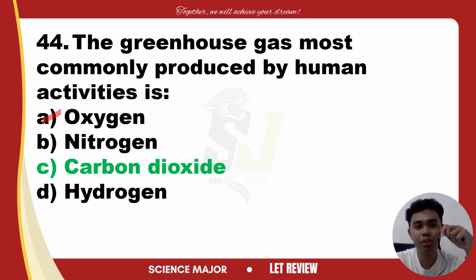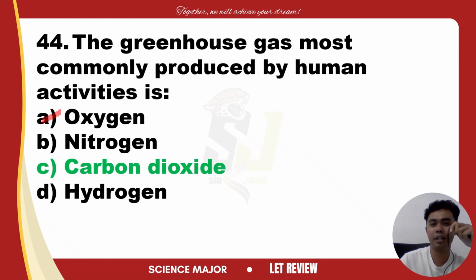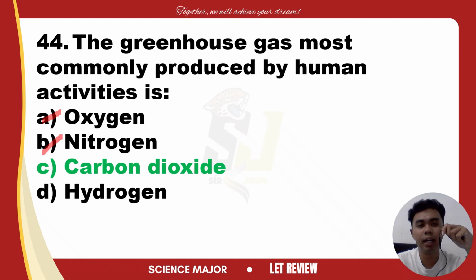Nitrogen, take note ha, makes up about 78% of the Earth's atmosphere, but it is not a greenhouse gas. It does not contribute to the greenhouse effect. So this is also not the answer. Hydrogen can be a part of a greenhouse gas, for example water vapor, there's hydrogen there. It is not primarily produced by human activities in large quantities. That's why it's not the best answer. Carbon dioxide is the key gas produced by human actions, particularly burning of fossil fuels.